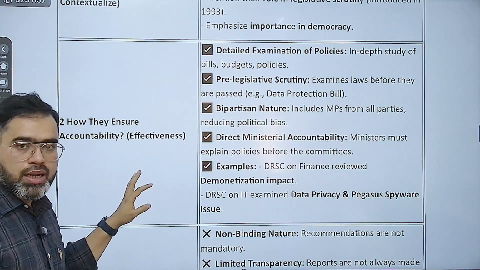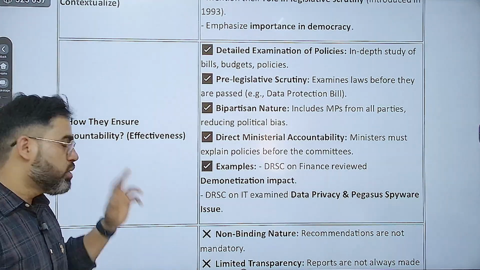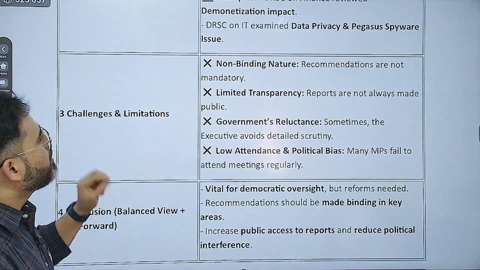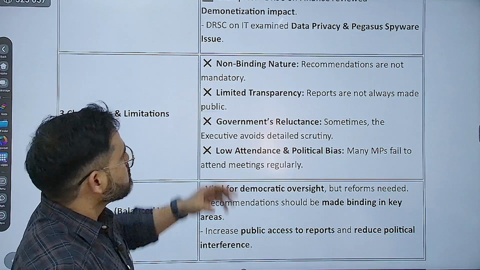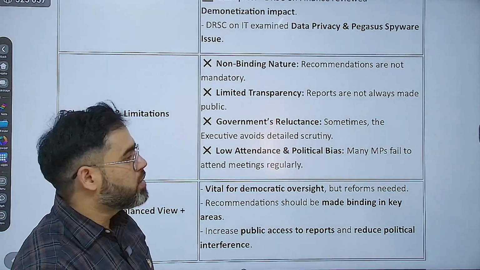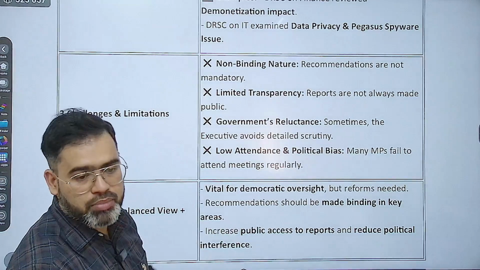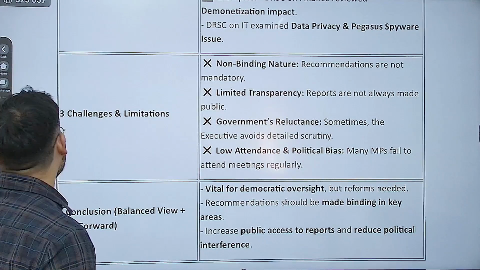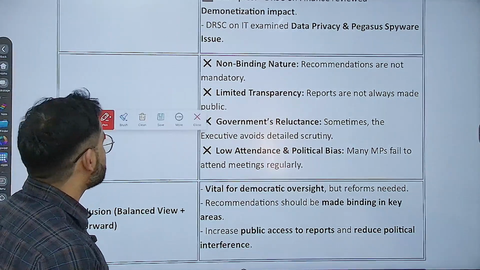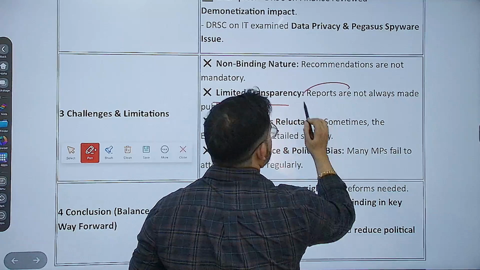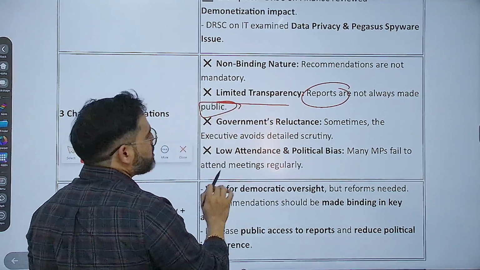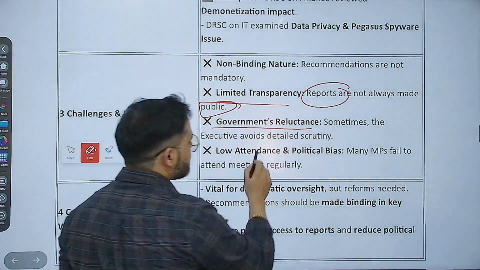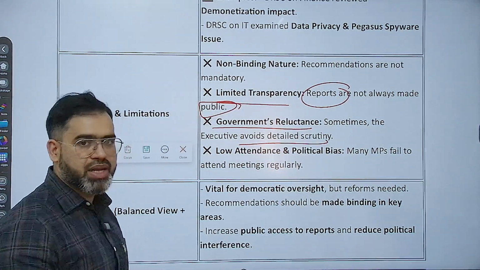But I told you ऐसा तो नहीं कि अच्छी अच्छी बातें ही हो रही हैं. Now the negative side, because in evaluate आपको weakness भी दिखाना है. तो weakness क्या होगा? Weakness: non-binding in nature. That means whatever recommendations they give, these recommendations are not mandatory in nature. Then limited transparency, because reports are not made public, correct? Whatever the reports, they are not available to the public. And then government's reluctance also. Sometimes the executive avoids detailed scrutiny, and does not implement the recommendations given by these committees.